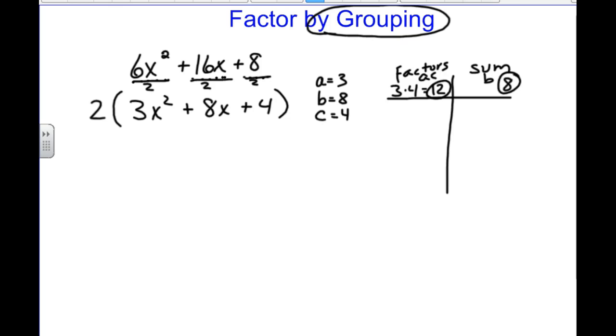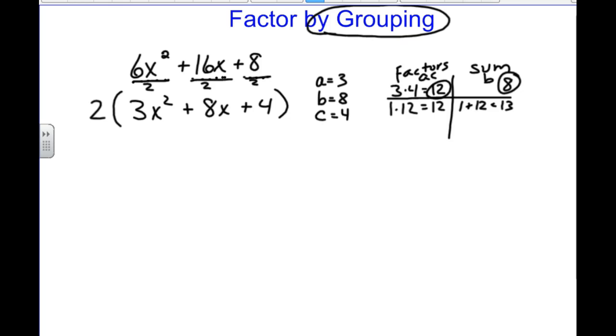So now it's a matter of checking and guessing, and how good are you with numbers and multiplication facts and doing this thing quickly in your head. So let's pause here while you think about what two numbers can I multiply and get 12 and add them and get 8. Once we thought about that process here in class, we thought about 1 times 12 first. That does equal 12, but 1 plus 12 is 13.